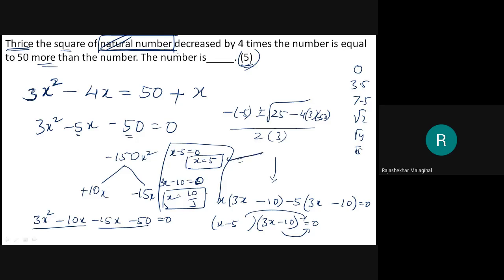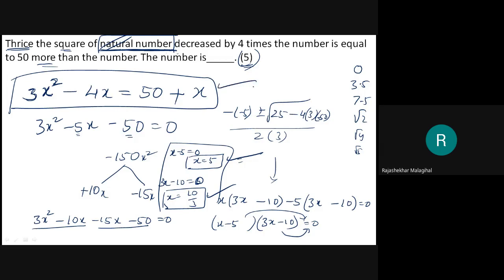Actually speaking, both are correct answers. If you put both the numbers in this equation, you will get the equation satisfied. But the word natural is there. This natural number helps us to choose 5, not 10 by 3. Therefore, I need to consider natural number 5. Therefore, the answer is 5. Go to the next.